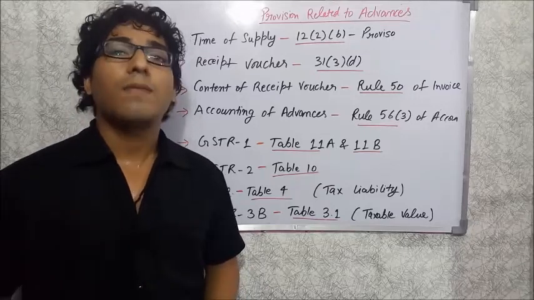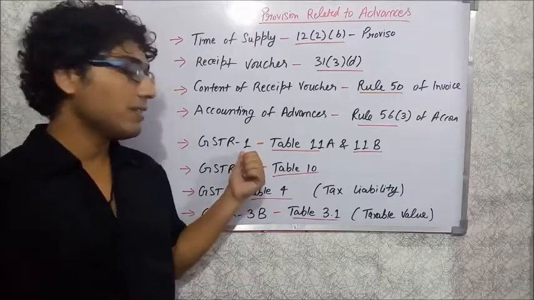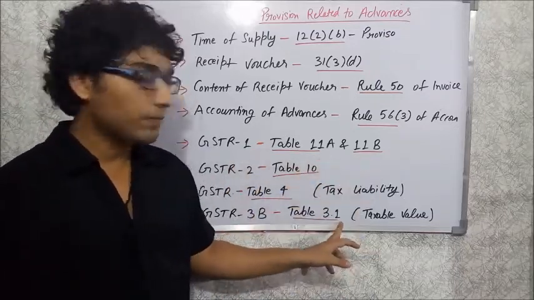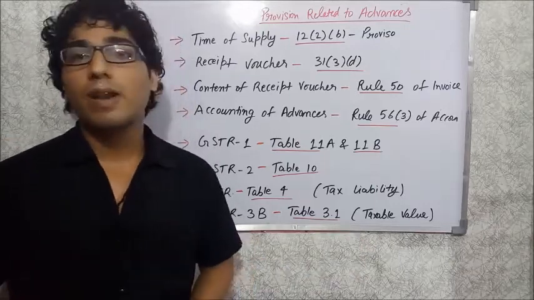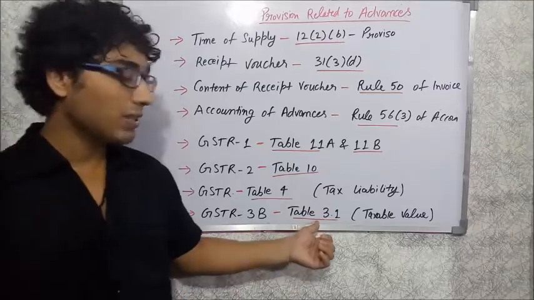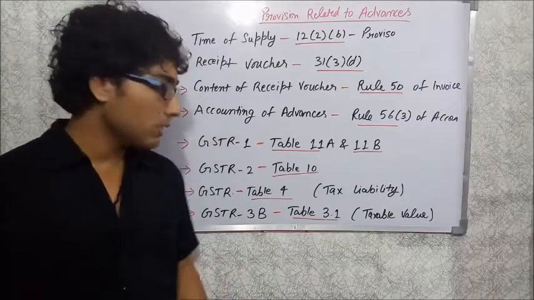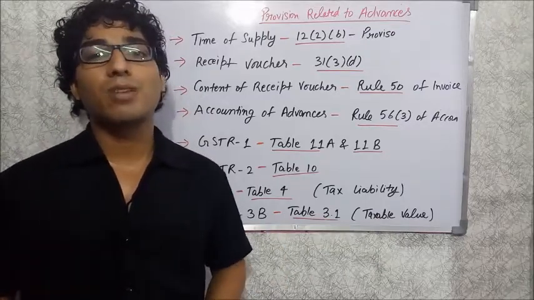It's not that you have to show the advances separately as required under GSTR 1 table number 11A, B. No, you have to show the detail of the advances received and the adjustment of advances in table number 3.1, and that is also provided in the instructions to GSTR 3B. So that is the complete provision relating to the advances.